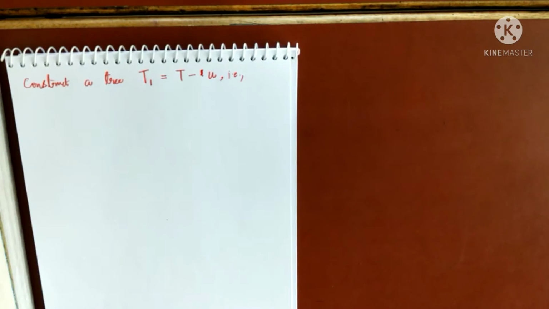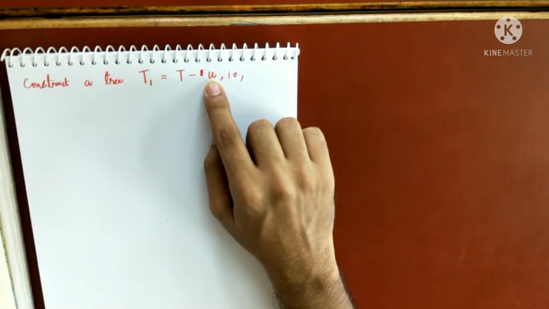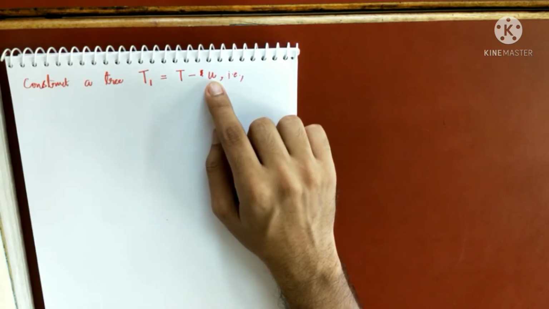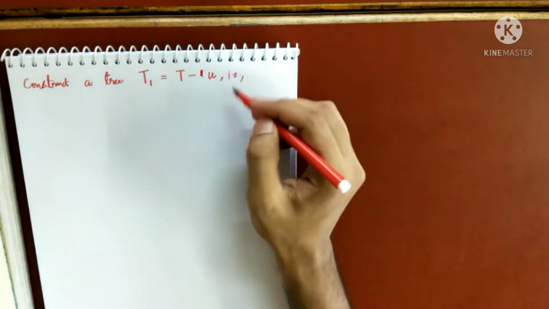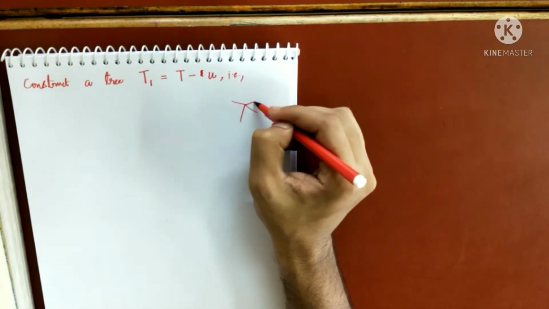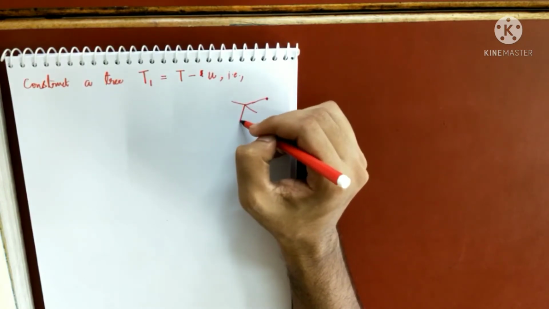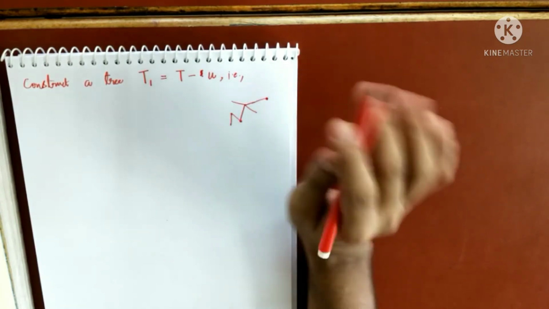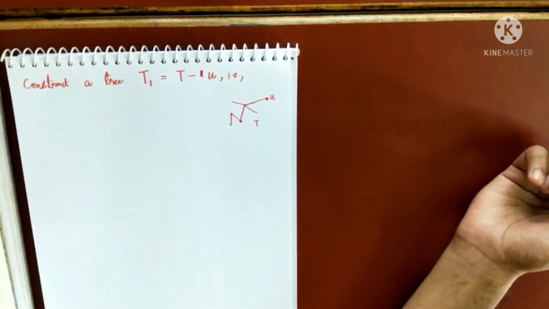From the graph T, I am removing the vertex U, and also the edge which is incident to U. This is my whole tree, I don't know how it looks, but there is one vertex. There can be another way also, right? Like this. So this is the whole graph T, and this is the vertex U having degree 1.